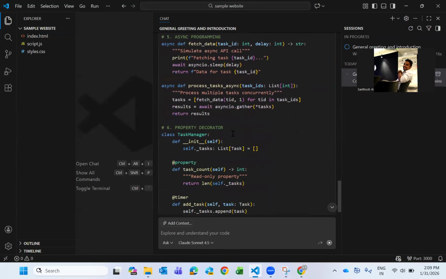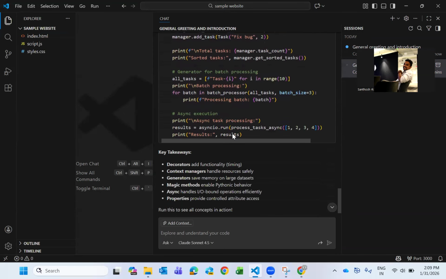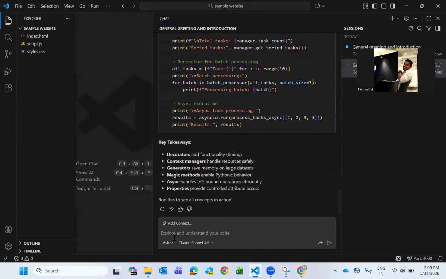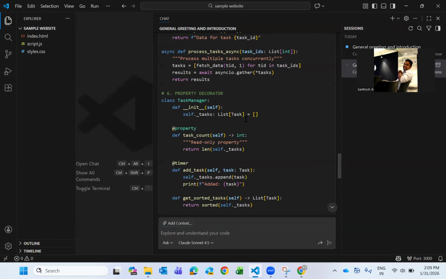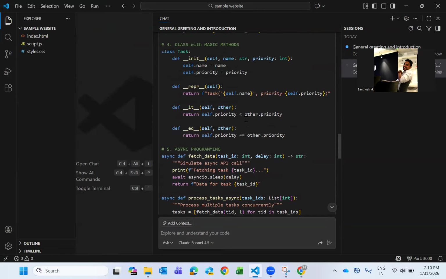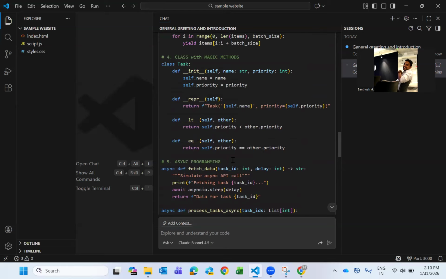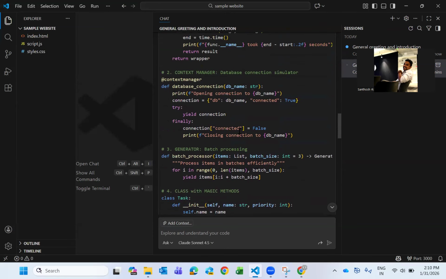Now if you want this to be in the workspace inside a file, then you will be switching to agent. First thing, you will review this first. If you're okay, then you can switch back to agent. If you would have done this now with agent, it would not have given you this output. It would have already created a file.